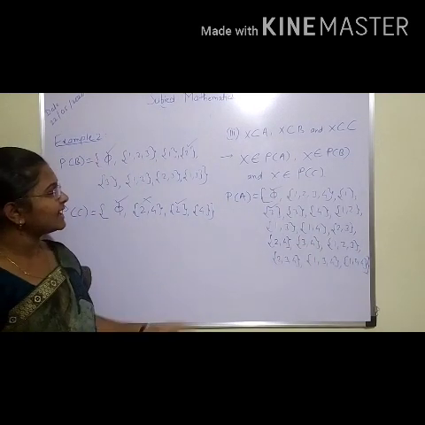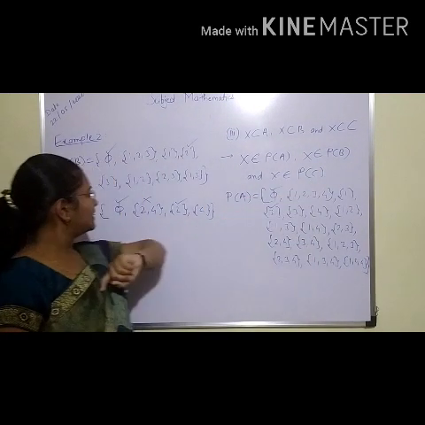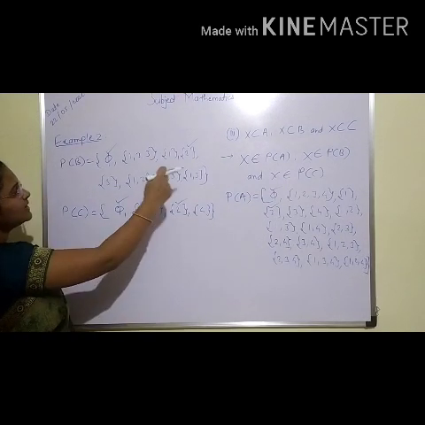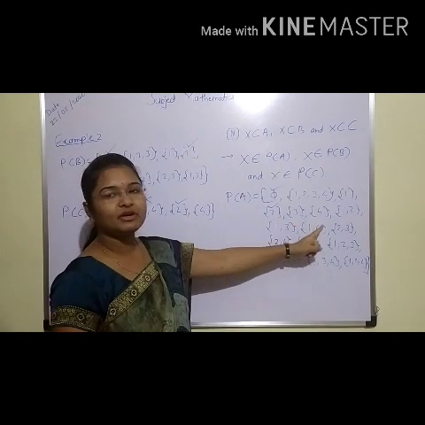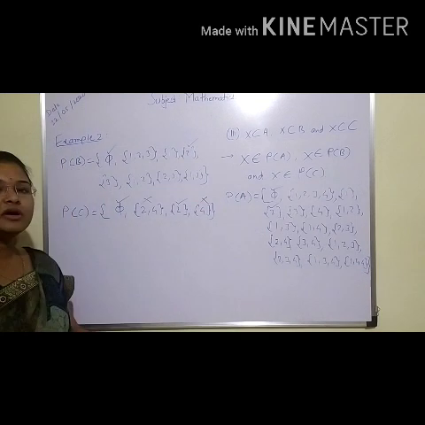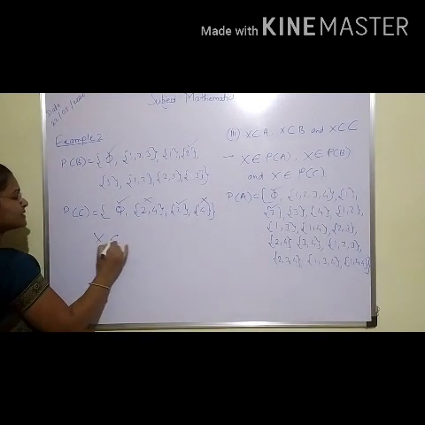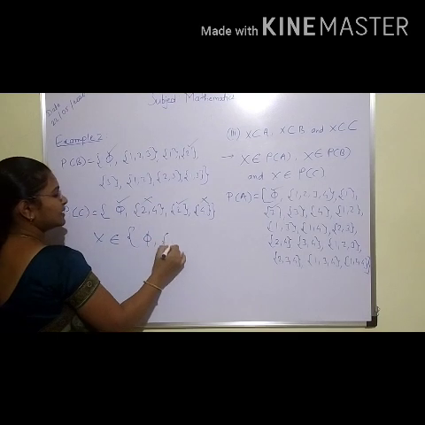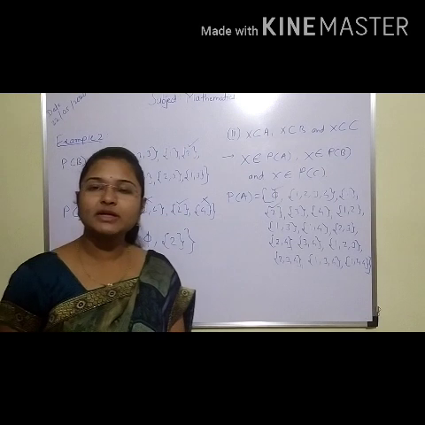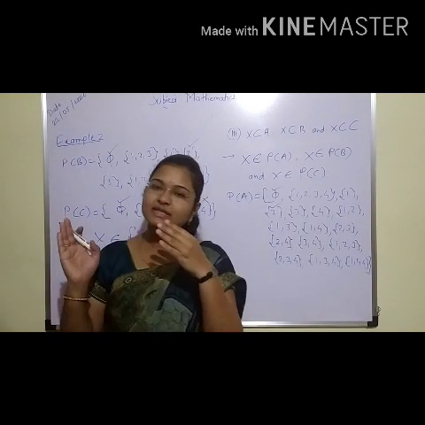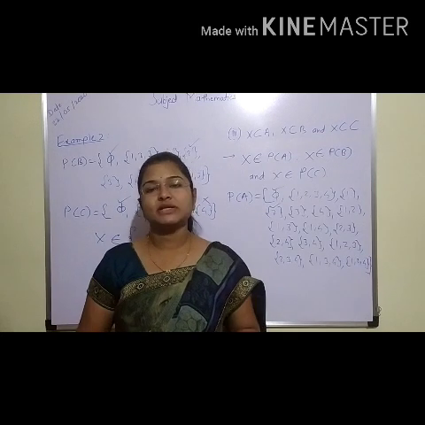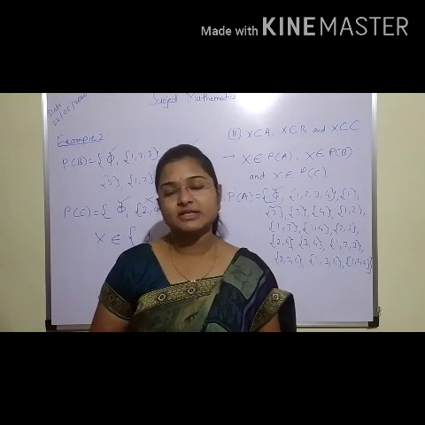Any doubt? Because we have to consider all these conditions. Okay. Now the last element, that is 4. Singleton 4 is there in power set of A, but not in power set of B. So we will not consider this element. So set X can take the values empty set and only singleton set 2. Understood, student? Here we have seen all these 3 conditions and we have found all the sets X such that X will satisfy the given conditions. Understood?